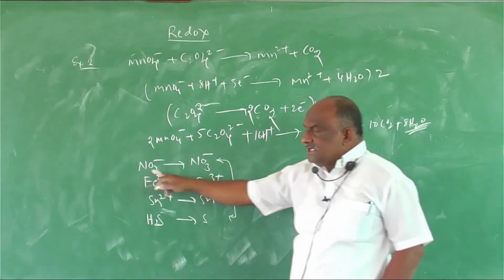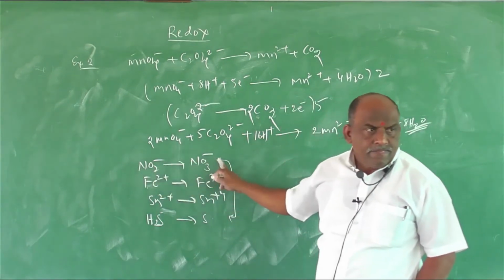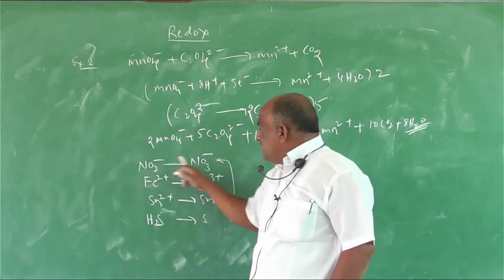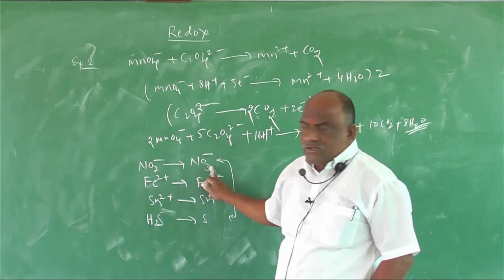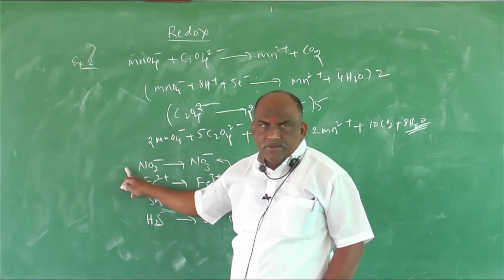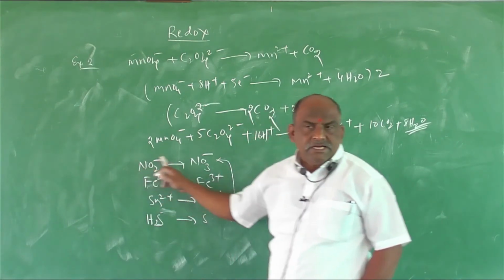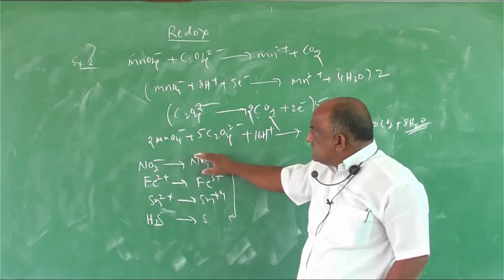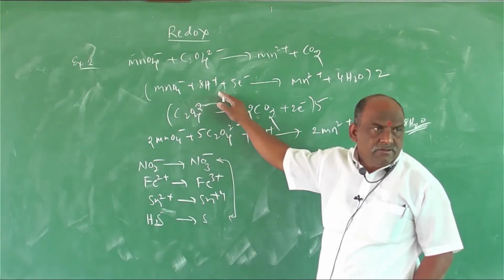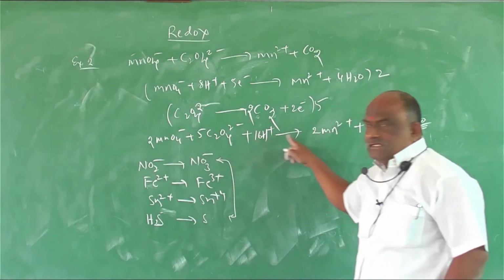Third example, you take this one. Nitrite gives rise to nitrate. Nitrogen is the same, but here 2 oxygens, here 3 oxygens. You should add 1 water on the left side. Adding water, on the right side you should add 2H plus. Understand? After that you will get some electrons, and you can match them to this. After matching you will get the final equation like this.